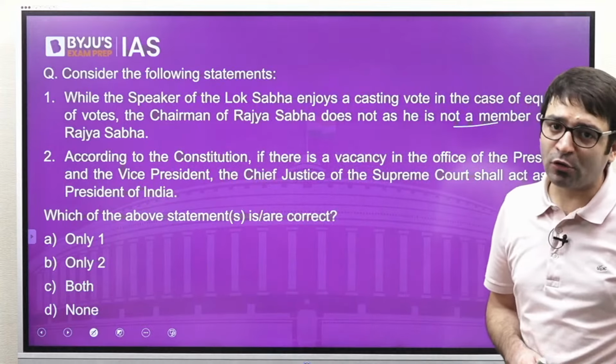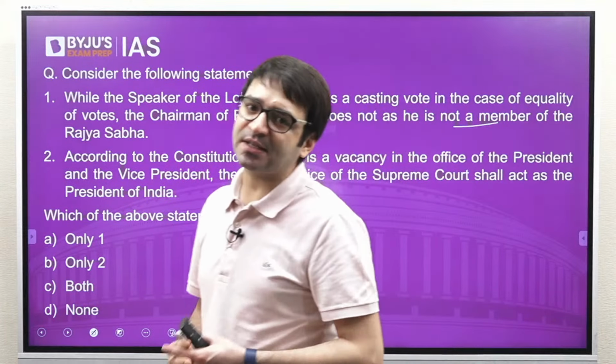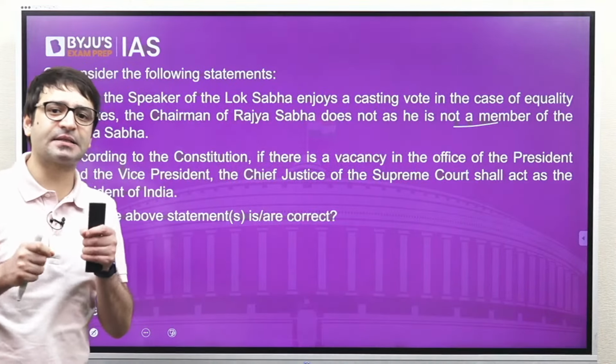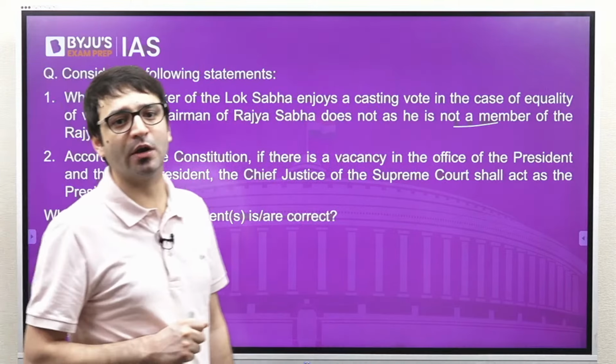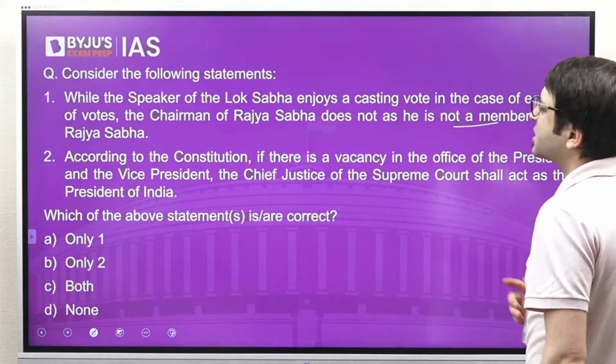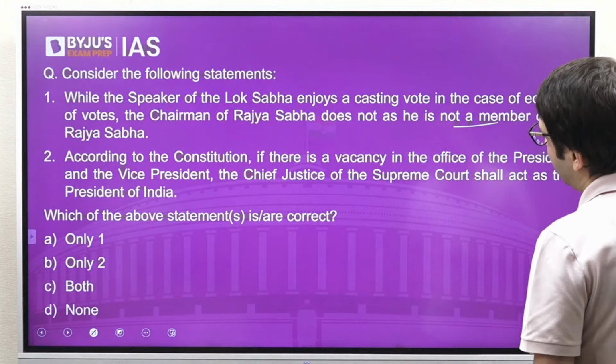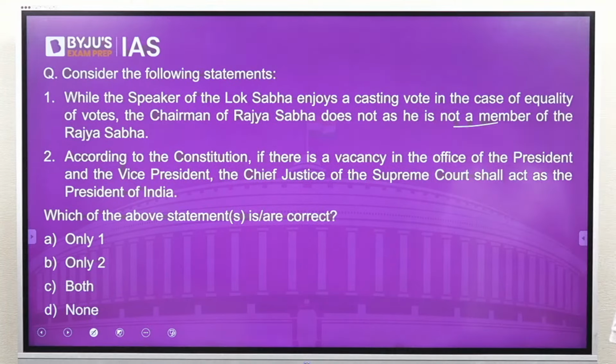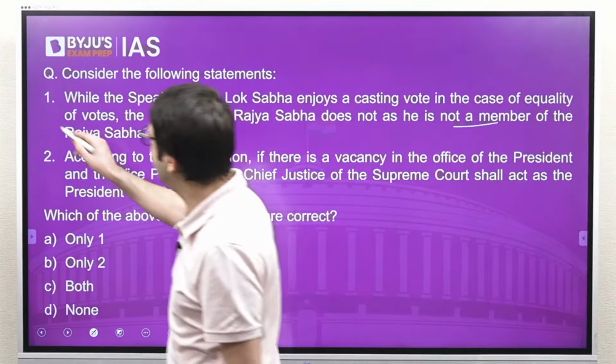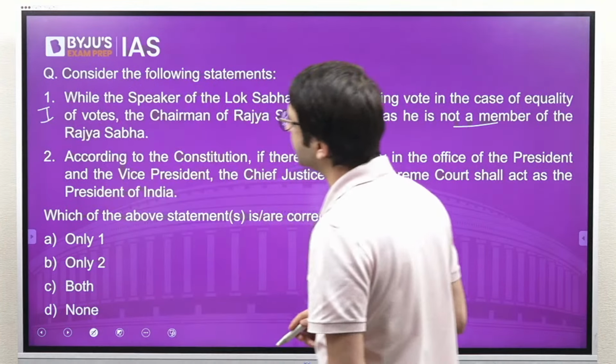The Rajya Sabha chairperson also, he is not a member of the Rajya Sabha, but he has a casting vote whenever there is an equality of votes. So this statement, while the Speaker of Lok Sabha enjoys a casting vote in case of equality of votes, the chairman does not, as he is not a member of Rajya Sabha, this statement is incorrect.